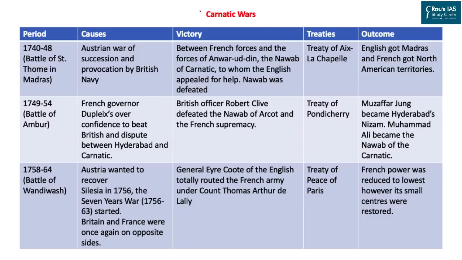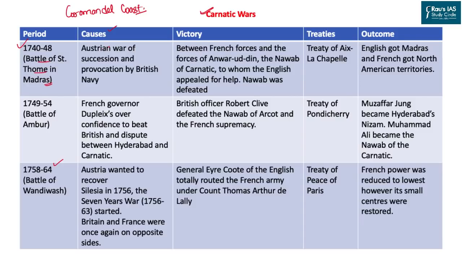So, Carnatic. Carnatic is the area which is situated in the current part of Tamil Nadu. Carnatic was the word used by the foreign powers to show the area of the Coromandel coast. The Carnatic Wars were three, started in 1740 and ended in 1764. It started from the Battle of Thome, which was fought in Madras.